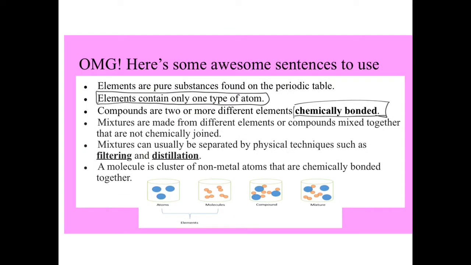Mixtures are made from different elements or compounds mixed together that are not chemically joined. So different elements, different compounds mixed together, not chemically joined. Mixtures can usually be separated by physical techniques such as filtering or distillation. A molecule is a cluster of non-metal atoms that are chemically bonded together.